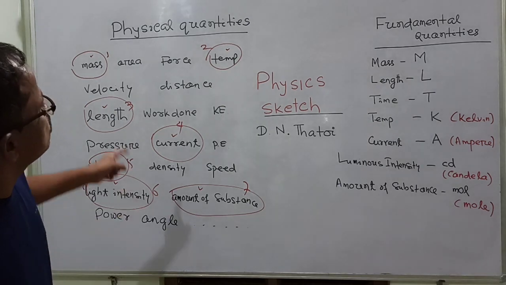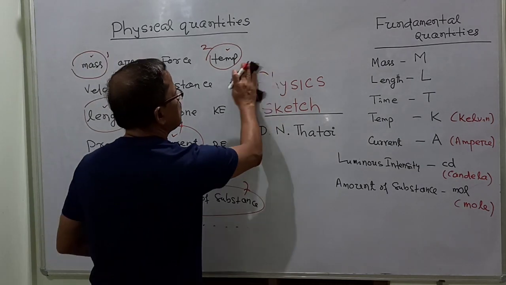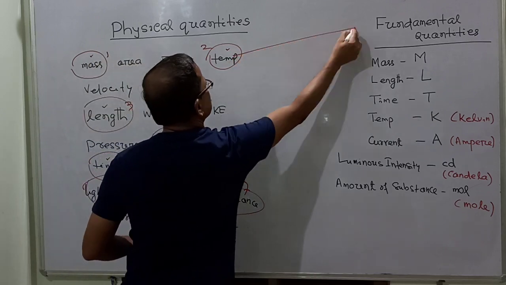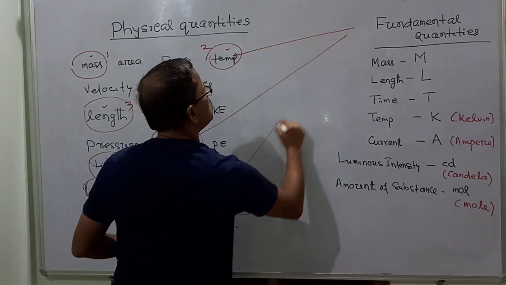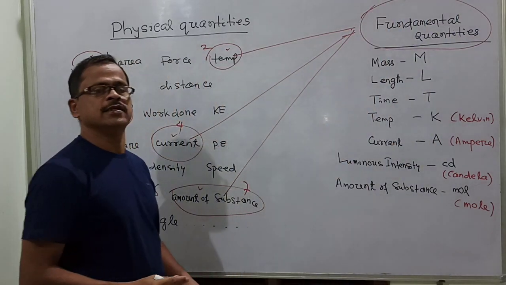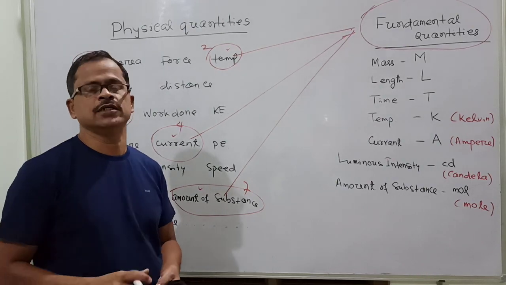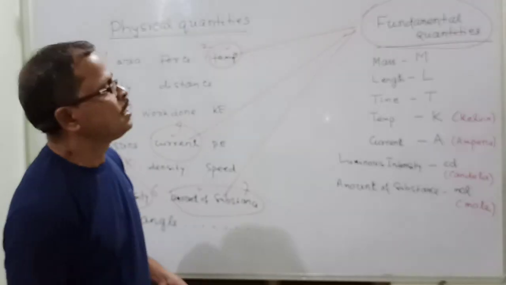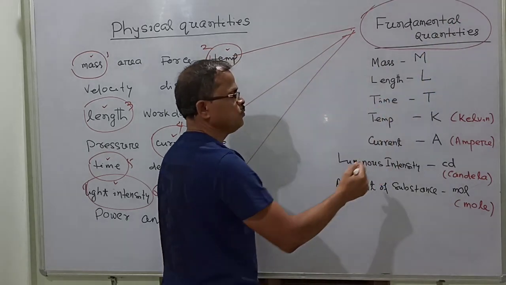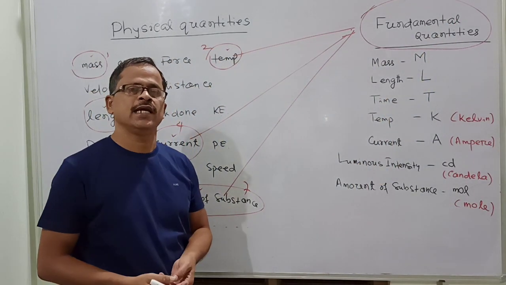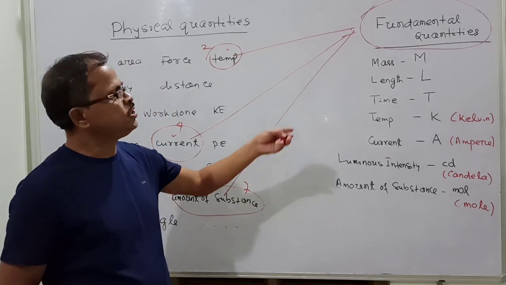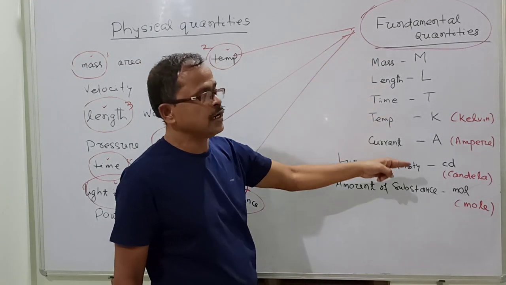That's why the total physical quantities may be expressed in 2 categories. One category is the fundamental quantities. They are independent of each other and do not depend on any other. According to the International Standard of Units, the SI system, there are 7 fundamental quantities.